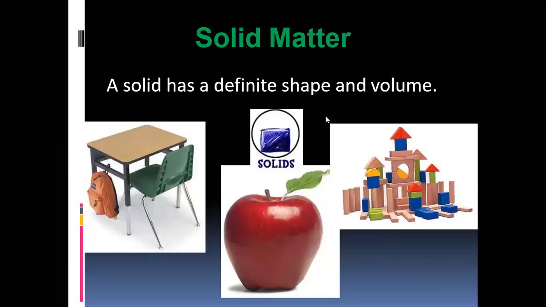A solid has a definite shape and volume. Look here, all these pictures are solid matter because their shape is fixed. That is not changed by time. Look here, there is a table, a bag. Do they change their shape by time? No, sir. No. And volume. Do they change their volume? Does a small chair become big? Does it happen? No.